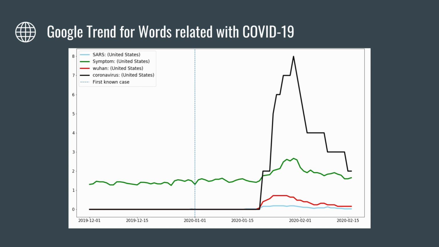So this is the United States Google Trends data for the key term coronavirus. As you can see here, the term is highly correlated with both Wuhan and symptom and also SARS. And you can see also there's an interesting delay, a gap between the first reported case indicated by the blue line and the spike in Google Trends searches. We believe that this is probably due to the Chinese government denying the existence of the virus and not reporting it, and also the delayed reaction in the US media in reporting on the case.